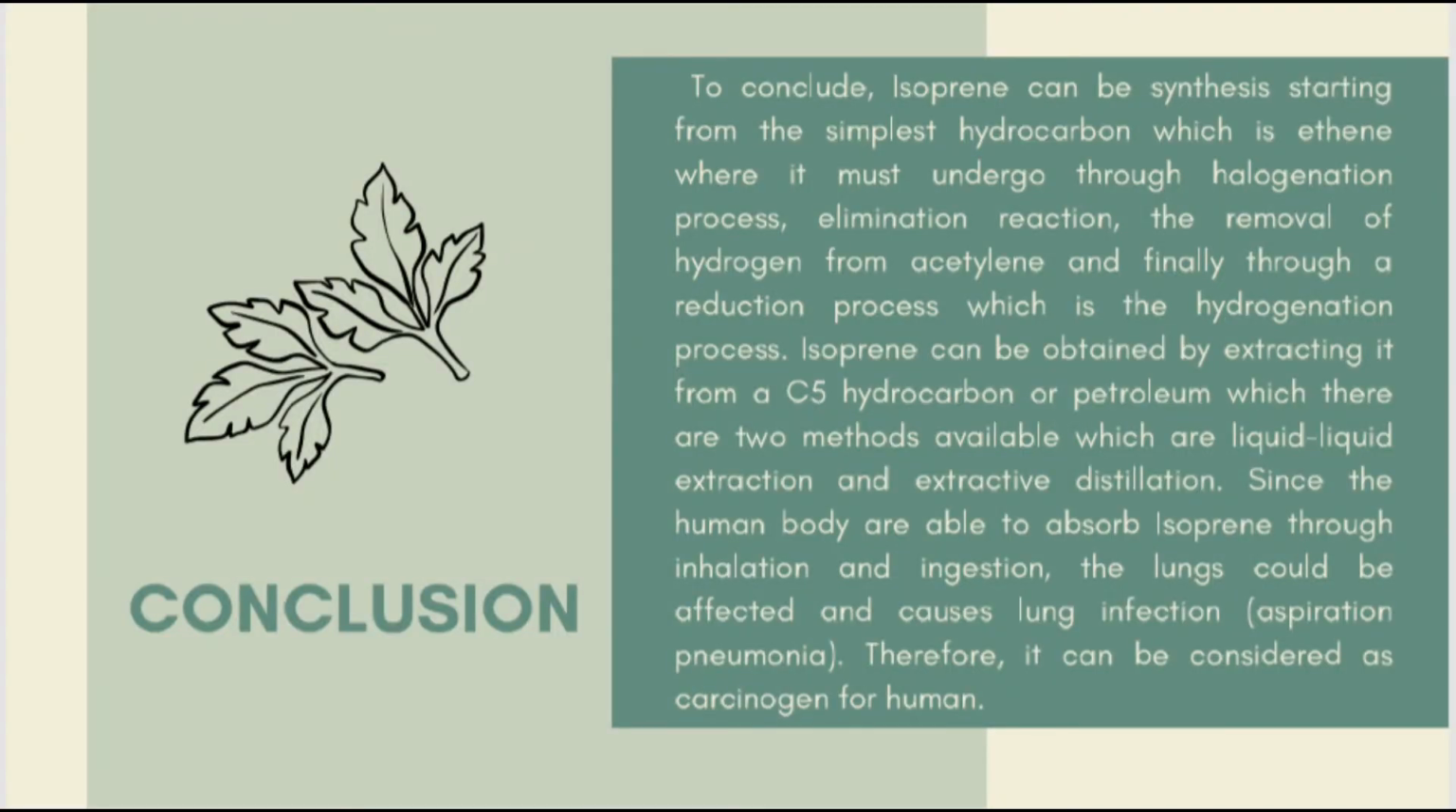So, to conclude, isoprene can be synthesized starting from the simplest hydrocarbon, which is ethene, where it must go through a halogenation process, elimination, the removal of hydrogen from acetylene, and finally the reduction process, which is hydrogenation. Isoprene can be obtained by extracting it from C5-hydrocarbon, for which there are two methods available: liquid extraction and extractive distillation. Since the human body is able to absorb isoprene through inhalation and ingestion, the lungs could be affected and cause lung infection. Therefore, isoprene can be considered carcinogenic for humans.